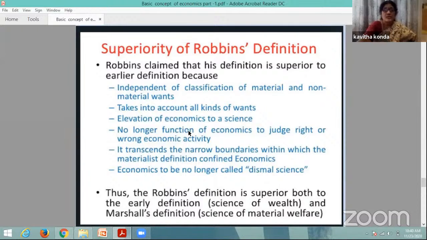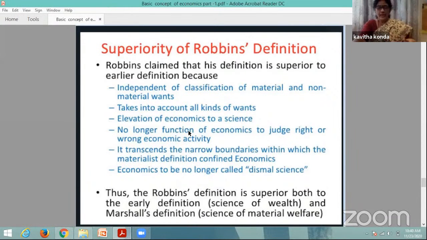Another thing: it is no longer the function of economics to judge the right or wrong of economic activity. He transcends the narrow boundaries within which the materialist definition confined economics, and it is not called a dismal science. All these things in his definition make the Robbins definition superior both to the earlier definition, the science of wealth, and Marshall's definition, the science of material welfare.